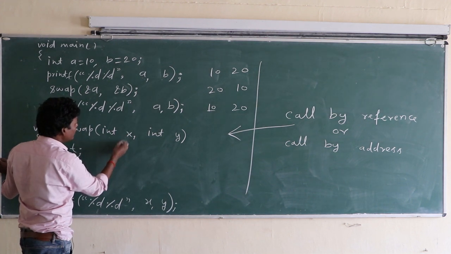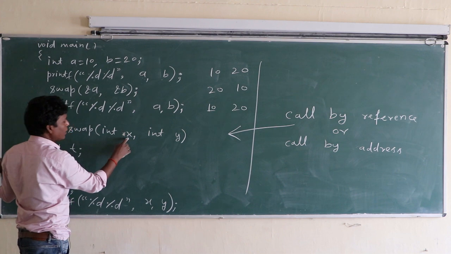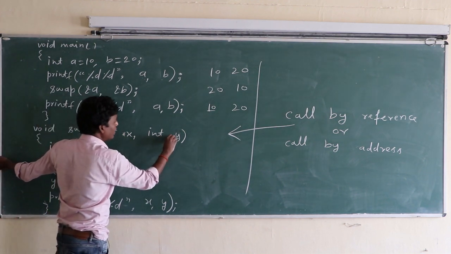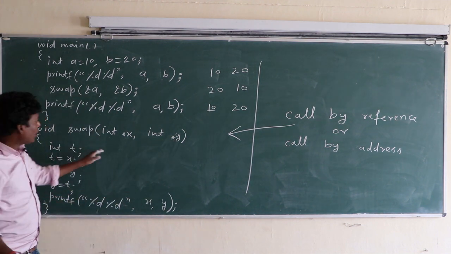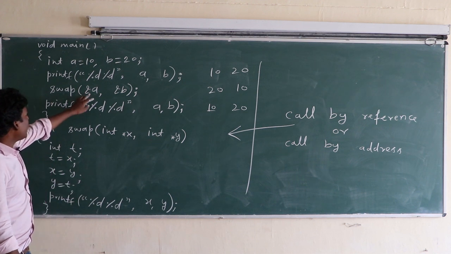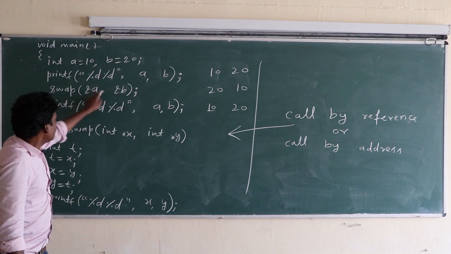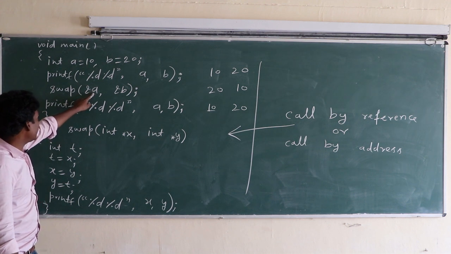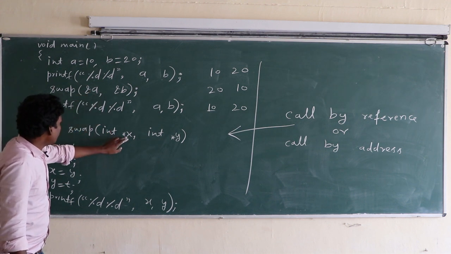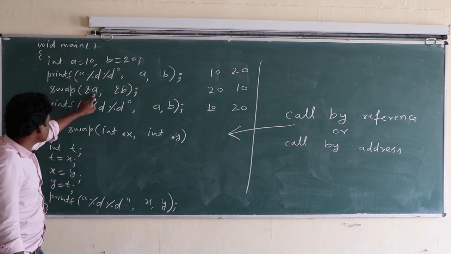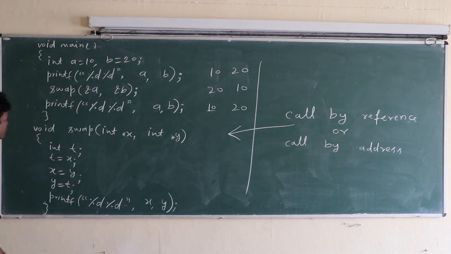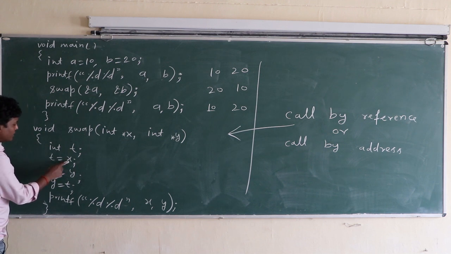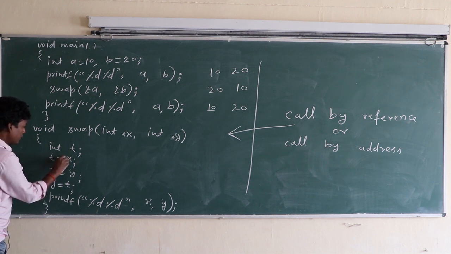So how is a pointer declared? By applying the asterisk before the variable. Now x and y become pointer variables, and they can store the address of A and the address of B. The value 10 is not supplied here; the address of A is supplied and x is holding this address. The address of B is supplied, and y is holding this address. Okay class?